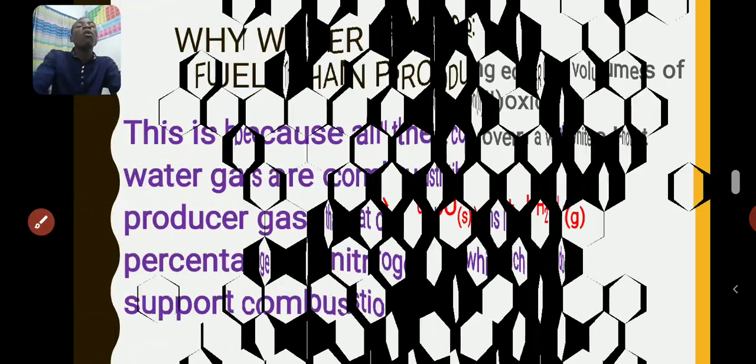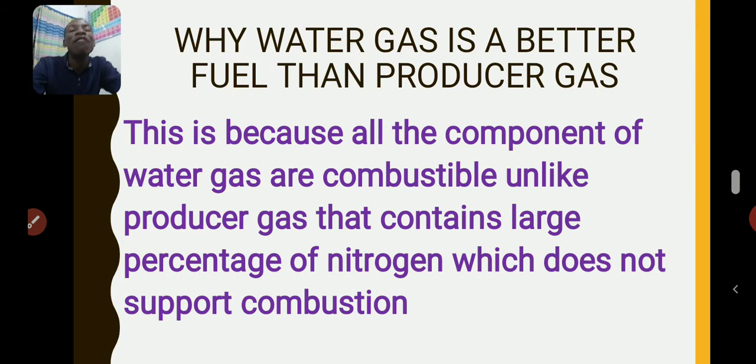Now, why is water gas a better fuel than producer gas? I told you earlier on that all the components of water gas can burn. Both CO and hydrogen are combustible.